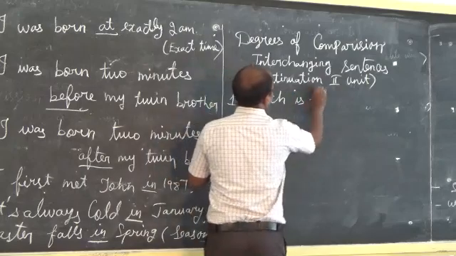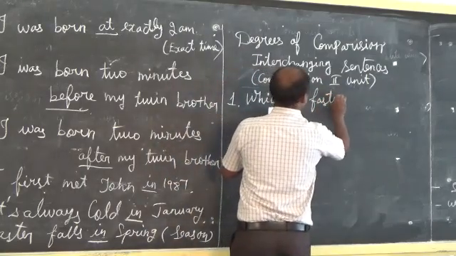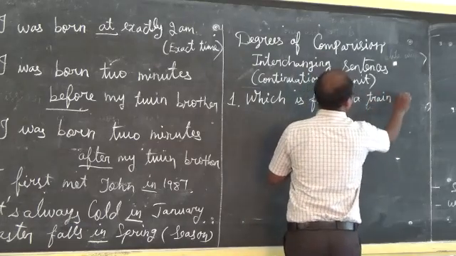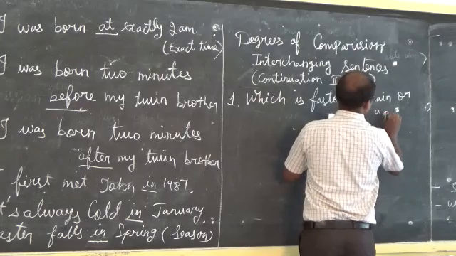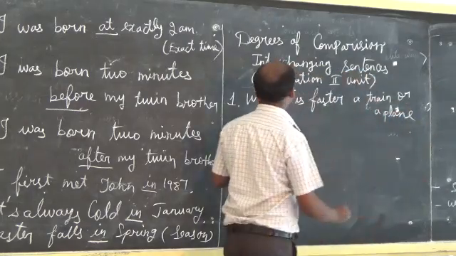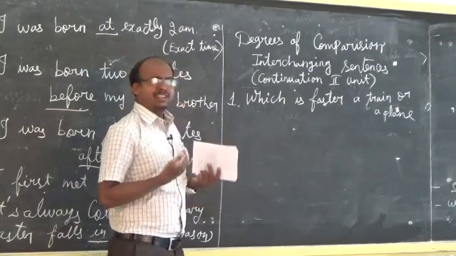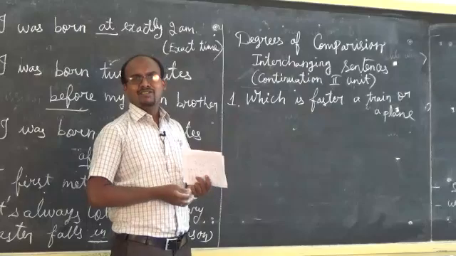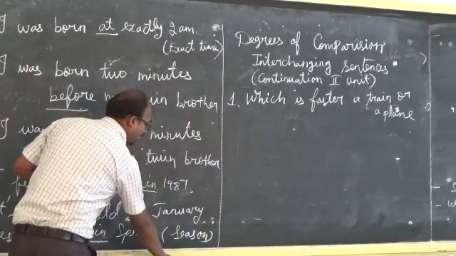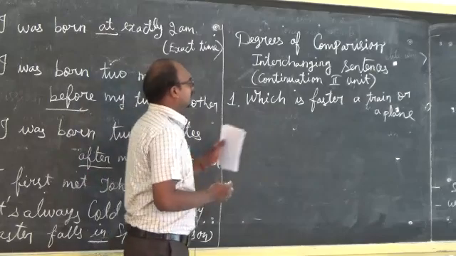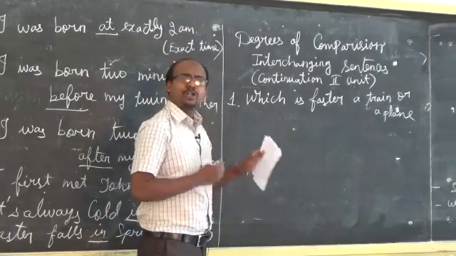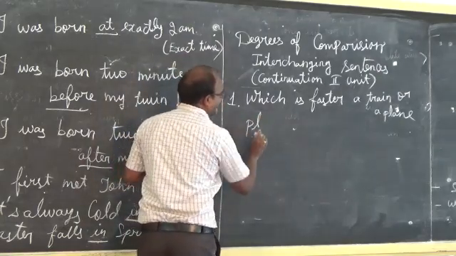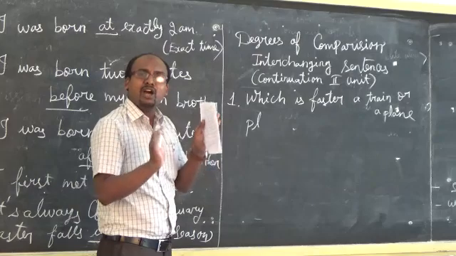Which is faster, a train or a plane? Plane. So obviously a plane is faster than a train. That's what we are going to see. In the given sentences, two things are given and we are going to compare them. When two things are given in degrees of comparison, we have to compare.